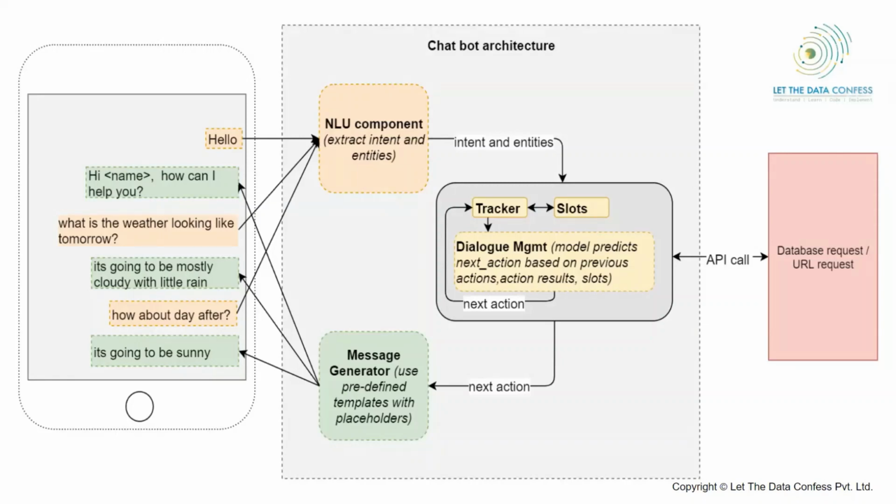But as a human, whenever we talk to someone, suppose I have talked to you right now, I'll remember it after some time as well. So there should be some memory needed for the bot as well. That is called a slot, where I'm just keeping what is being asked or what kind of questions have been asked to me before, and I can answer accordingly. In layman's terms, I can talk about this slot as a memory. Then it will go to the dialogue management, and then the message will be generated.